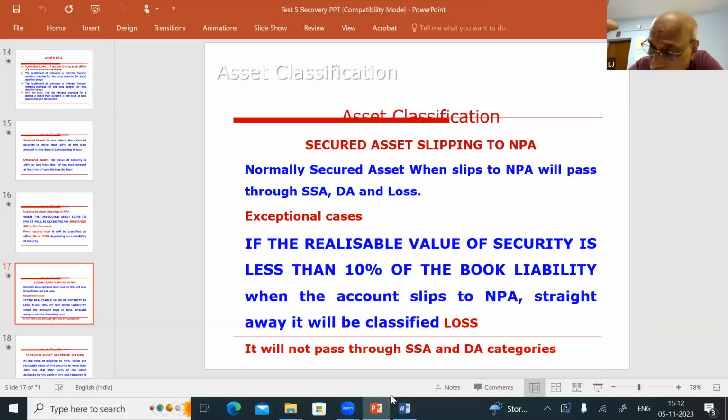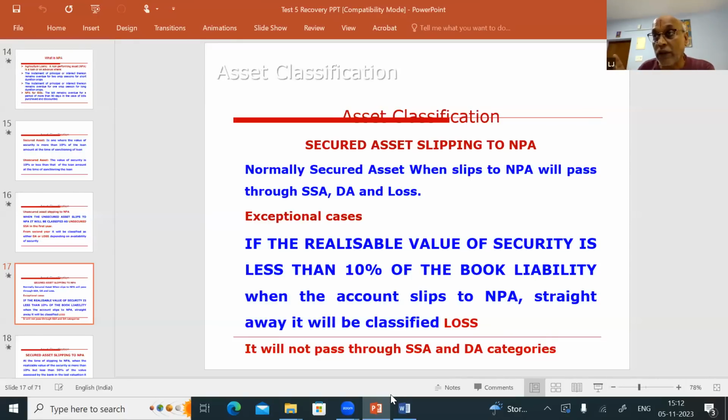Why is it a secured advance? At the time of sanctioning the loan, the value of the security was more than 10%. So it is a secured advance. When the secured advance slips to NPA, whether you have to classify it as substandard, doubtful, or loss asset, you have to see the value of the security. When it slips to NPA, if the value of the security is less than 10% of the book liability, these advances will be straight away classified as loss asset.